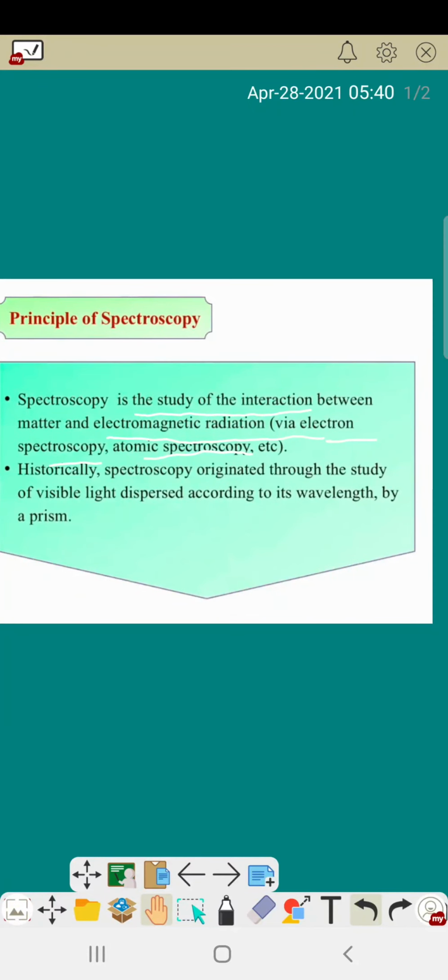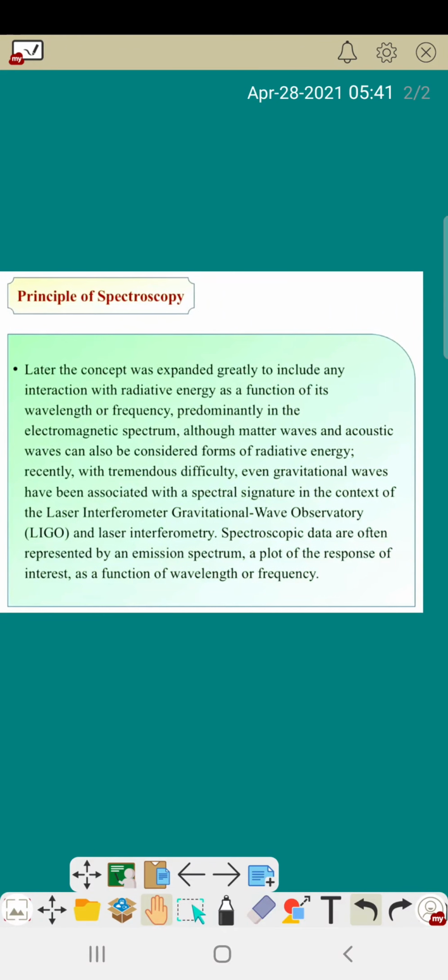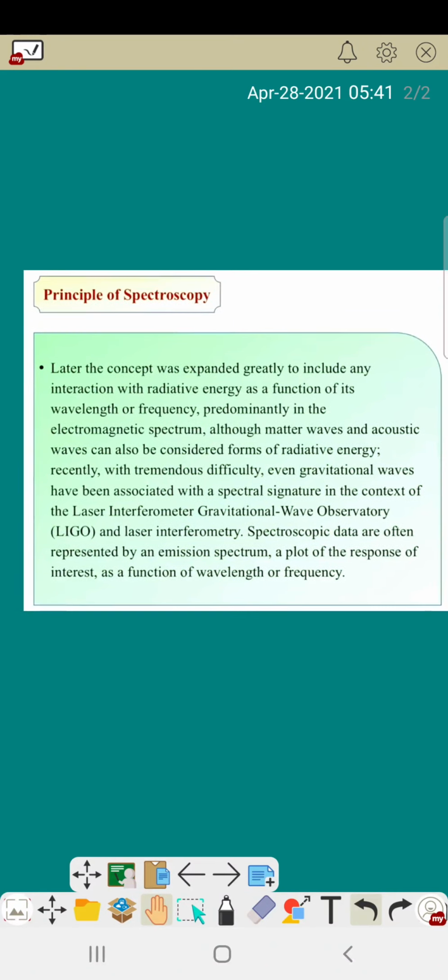Next slide. Here we already discussed this type of interaction between an electromagnetic radiation and a matter or an object. Later the concept was expanded greatly to include any interaction with radiative energy.